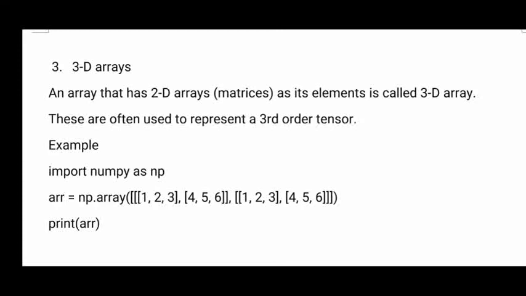One is for the number of matrices, the second is for the number of rows in a matrix, and the third is for the number of columns in a matrix. You can say that an array that has 2D arrays is called a three-dimensional array.